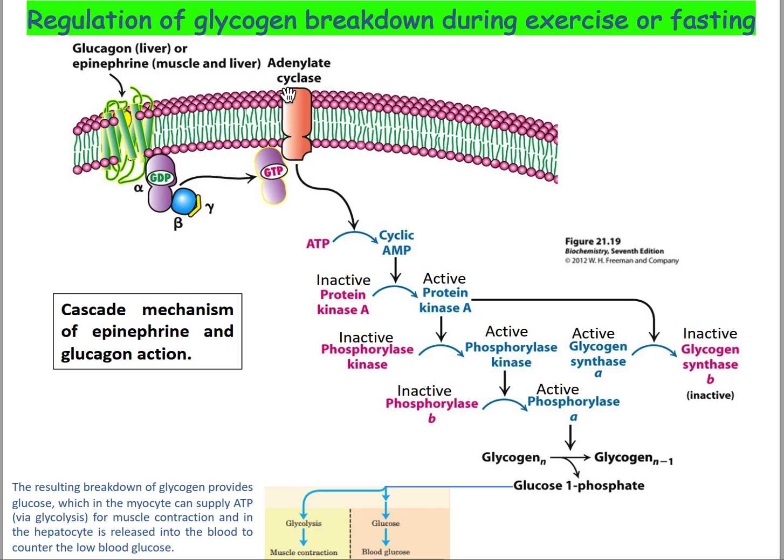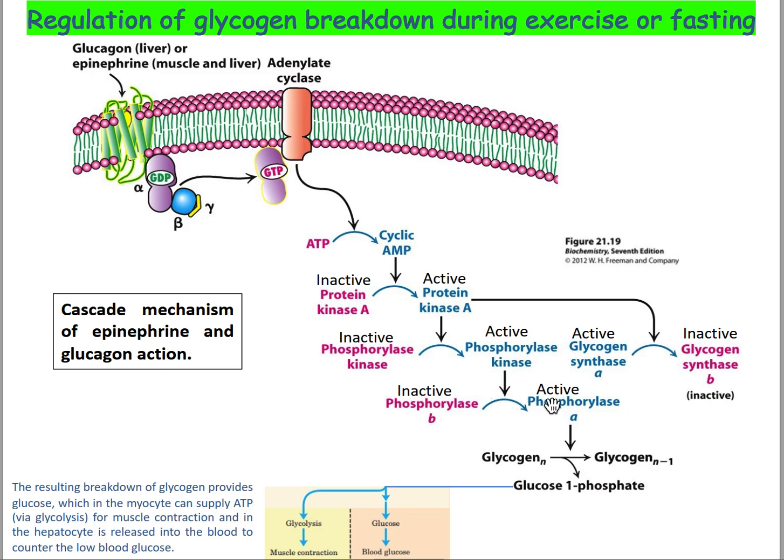GTP will activate adenylyl cyclase, which cleaves ATP to cyclic AMP, and then cyclic AMP will activate protein kinase A, and protein kinase A will activate phosphorylase kinase, and phosphorylase kinase will phosphorylate phosphorylase B to active phosphorylase A. At the same time, protein kinase A also deactivates glycogen synthase.